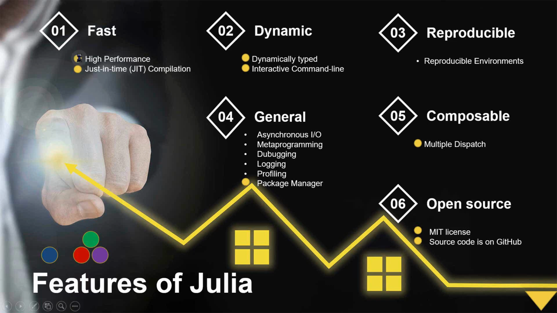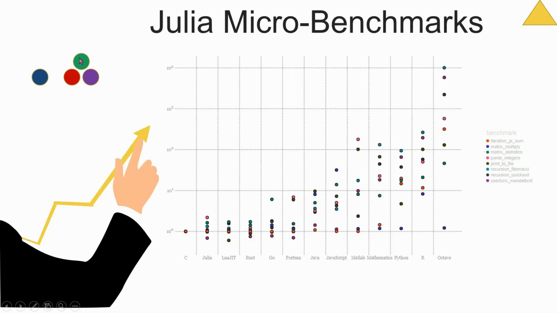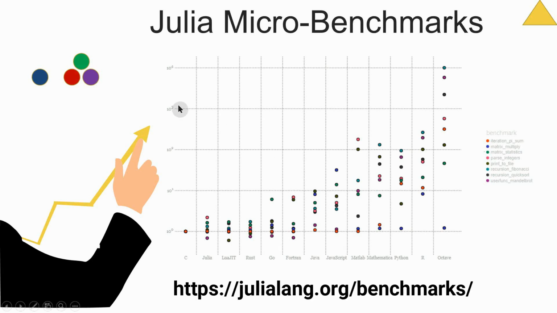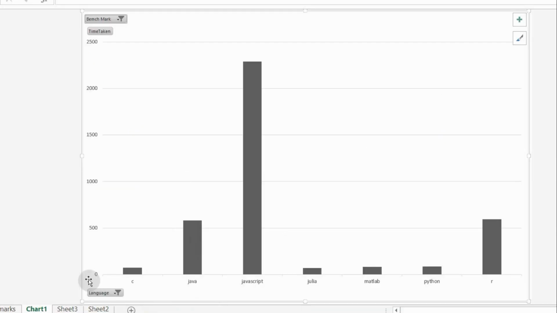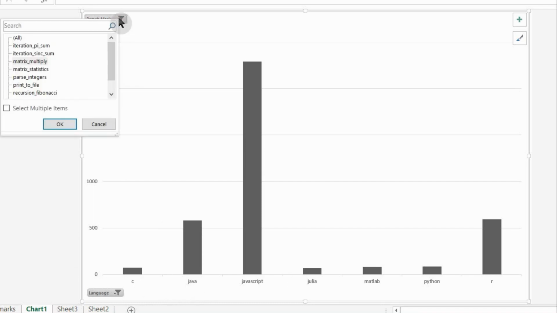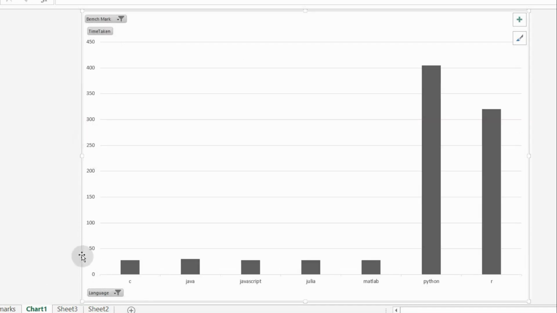If you want to observe the performance of the Julia programming language with other programming languages, we have this particular comparison on the official website of the Julia programming language, which is julialang.org. To explain this, I am going to consider only a few languages among these with an Excel pivot chart. Here is the comparison of the Julia programming language and other programming languages. I am going to select one of the benchmarks, that is iteration by sum. Here on the y-axis we have the time.